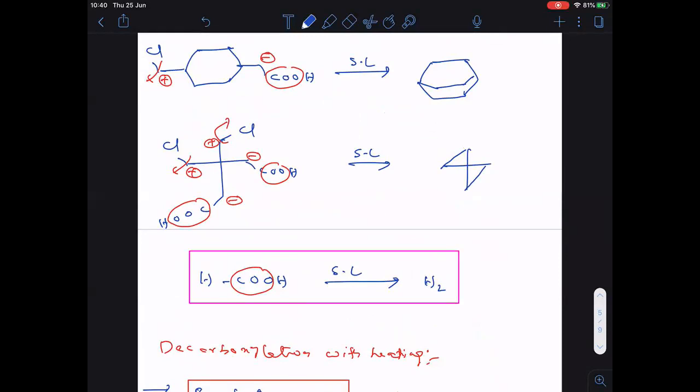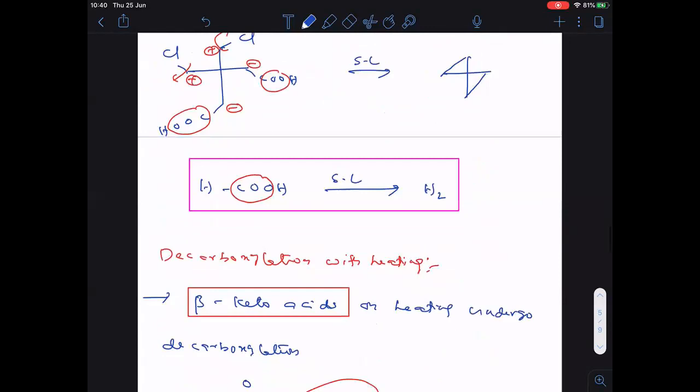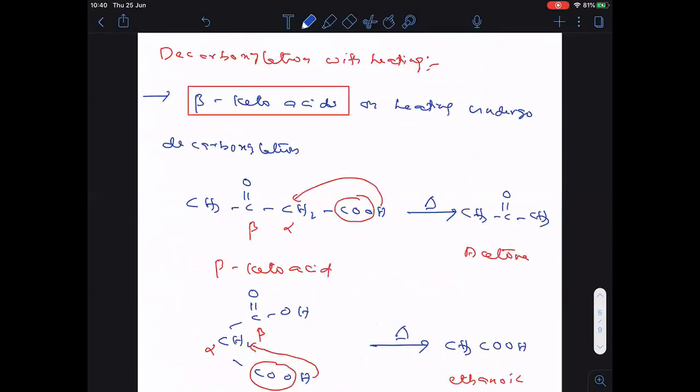Okay. Next, decarboxylation with heating. As I told you, only beta keto acids will undergo decarboxylation with heating.